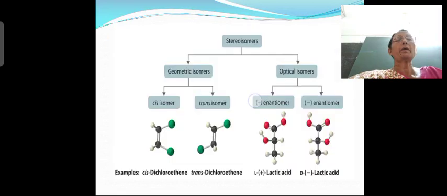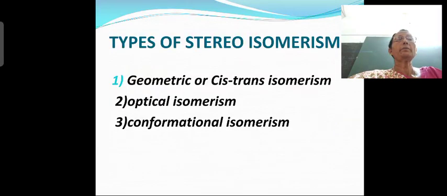Then you have optical isomerism. Then you have conformational isomerism.